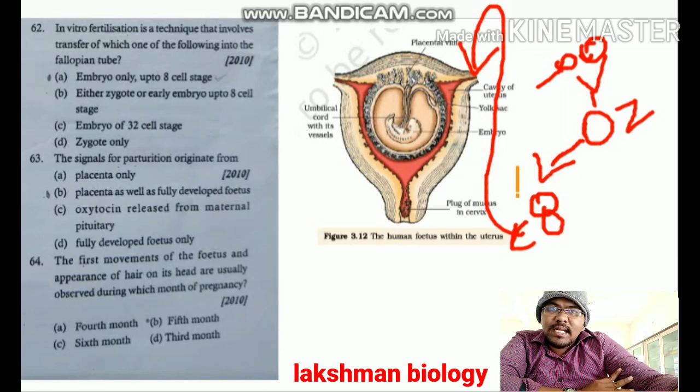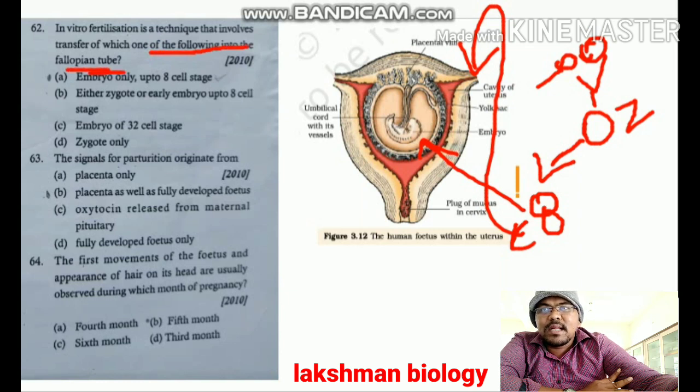If it has more than 8 cells, we directly transfer it into the uterus, not into the fallopian tube. Here they ask: in vitro fertilization is a technique that involves transfer of which one of the following into the fallopian tube. Into the fallopian tube means we have to transfer a zygote before the 8-cell stage.